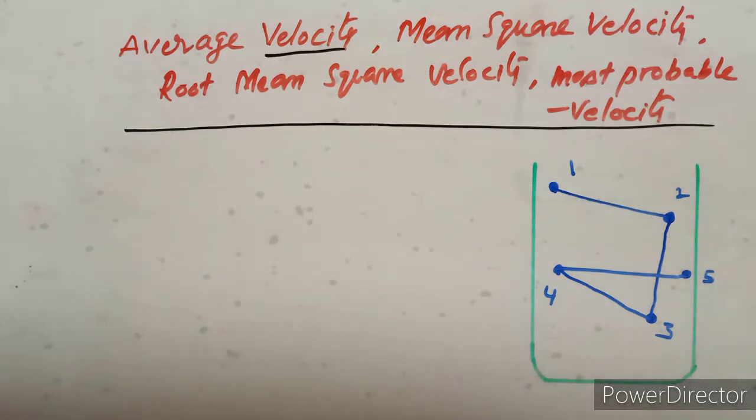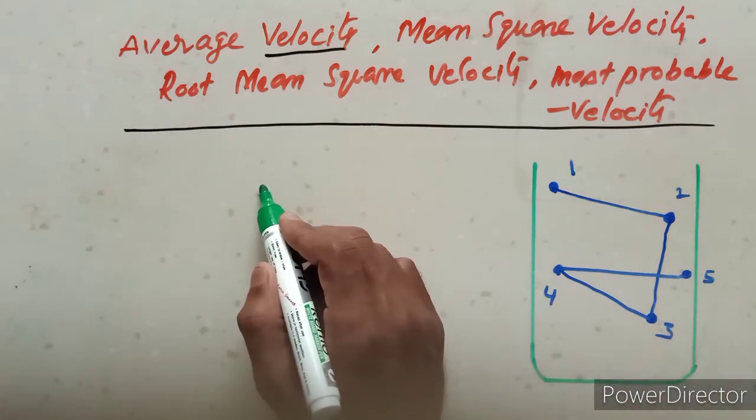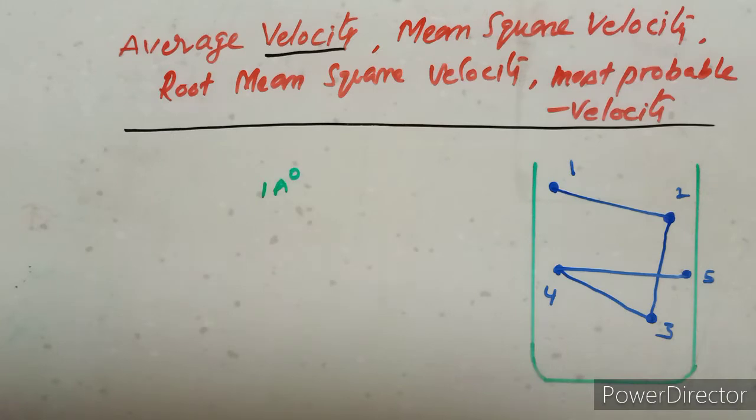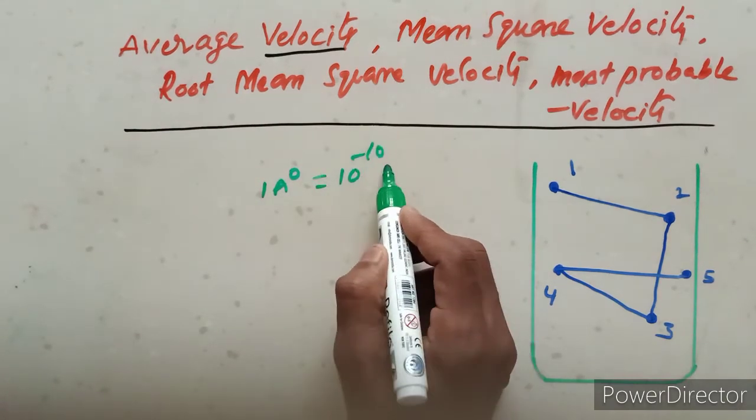In kinetic theory of gases, every molecule or every atom or every particle has a size of approximately 1 angstrom, that means 10 to the power of minus 10 meter.